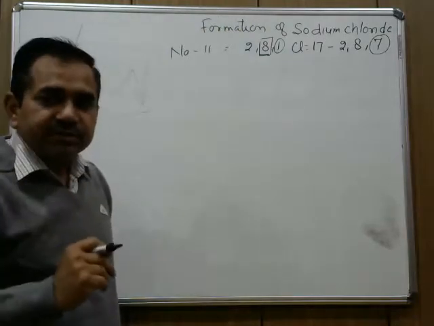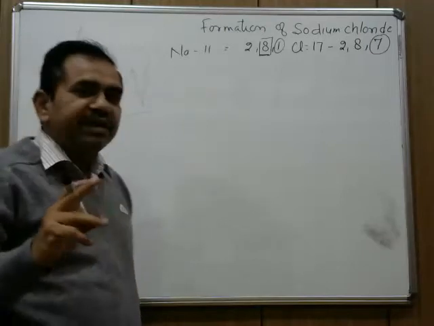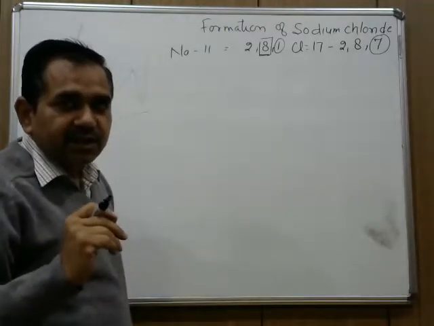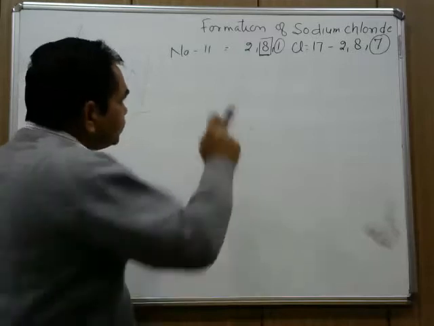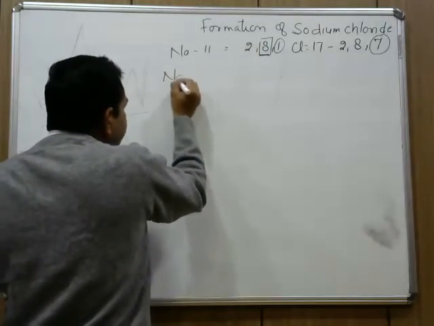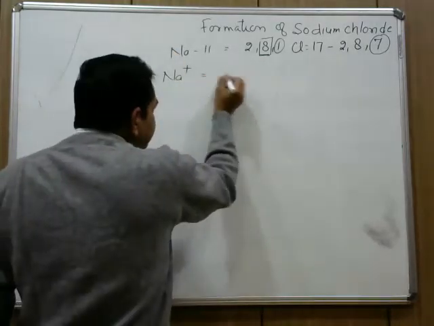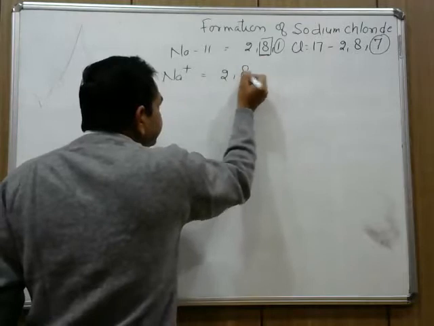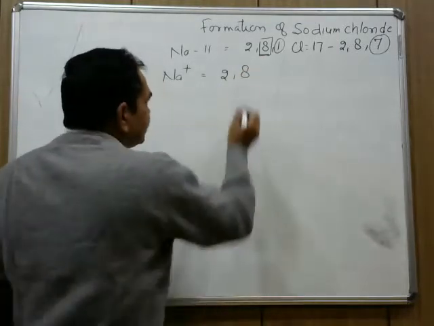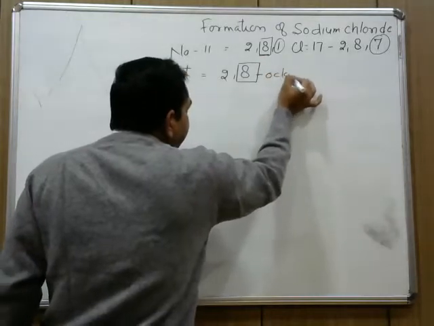As I told you, during the formation of an ionic bond, the metal loses its electron to form a cation. So sodium loses this one electron, and as a result forms the sodium plus ion, which has an electronic configuration of 2, 8. So the octet is complete here.